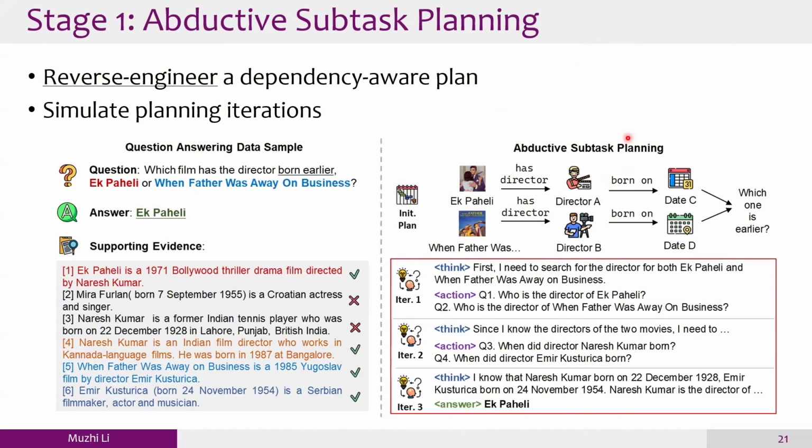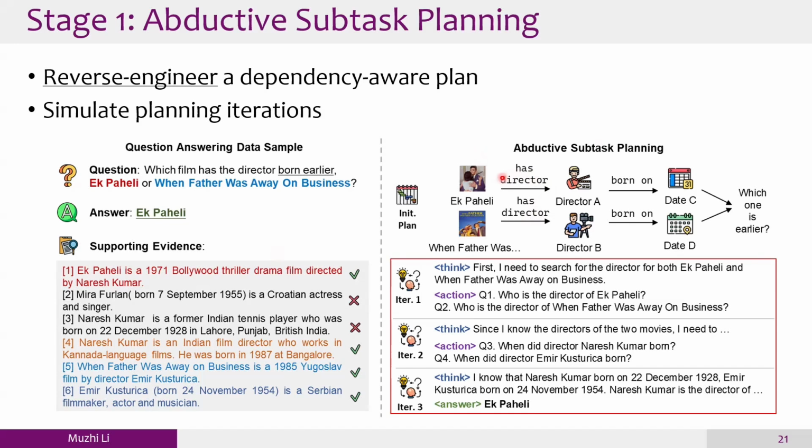And this is the first thing I would like to say. The second thing is that because we provide the LM with the supporting evidence, the LM already knows the supporting evidence when constructing the reasoning trajectory. In our prompt we ask the LM to parallelize those subtasks which are independent. For example, if we ask about the director of one movie, it is not necessary to know the director of the other movie.